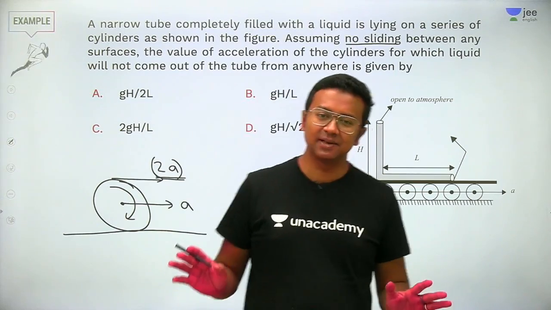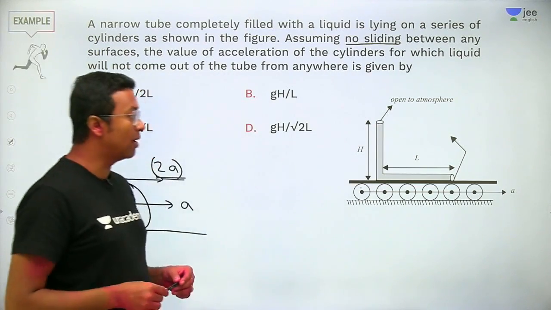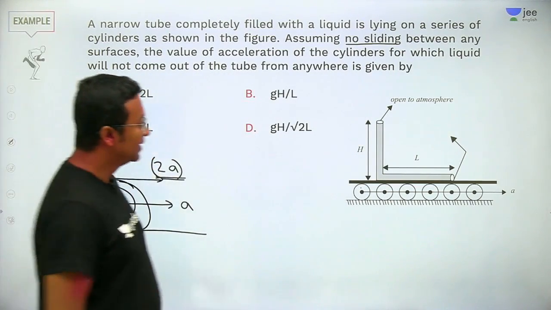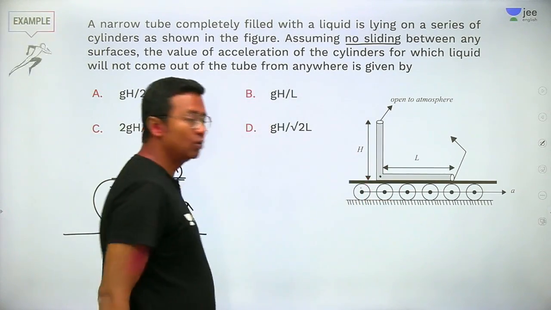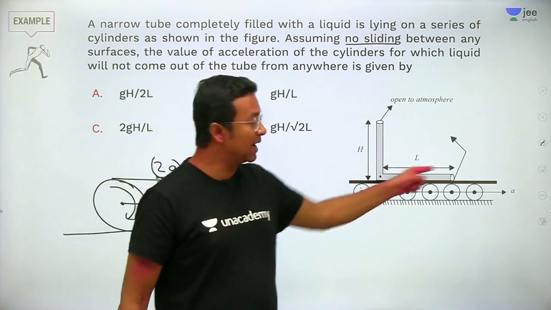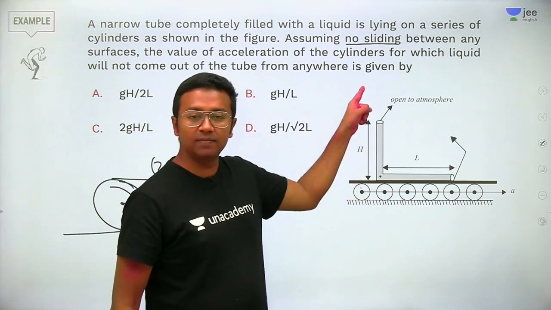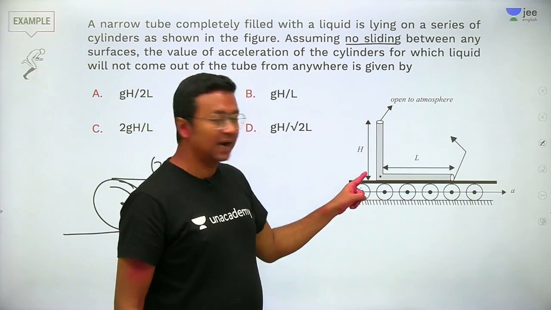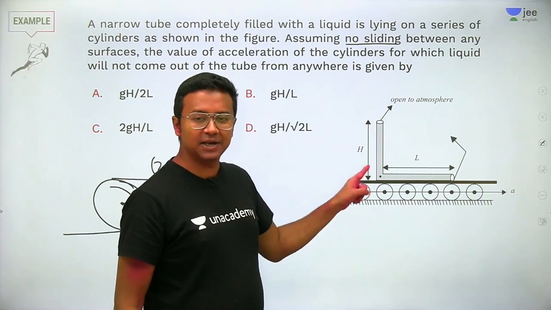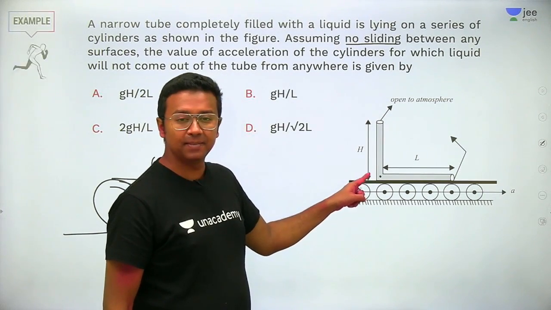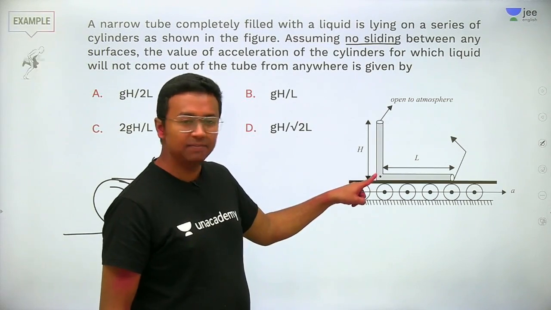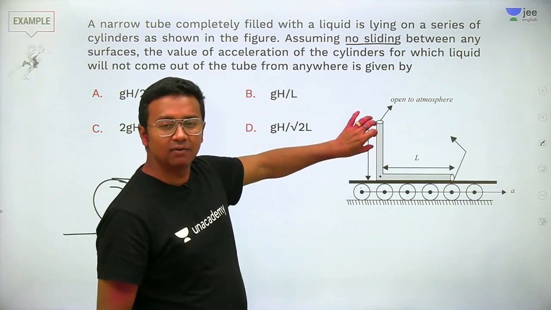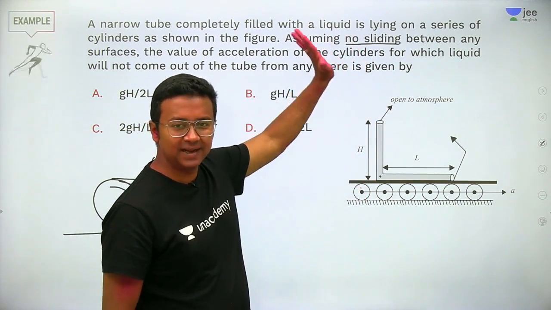Now that's pretty simple. How do we go about it? If there is no liquid coming out from either end, that means we need to calculate the pressure at point A. Mostly liquid will not come out from here, that is for sure.